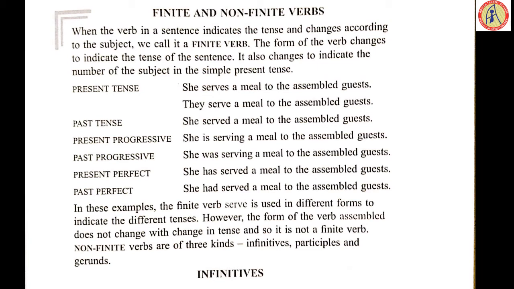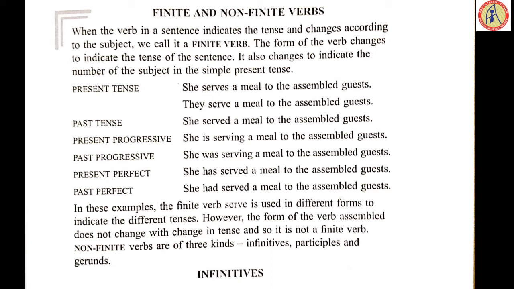Now present progressive means present continuous. You all know the helping verbs. Is, am, are the three helping verbs we use, and it is followed with verbing form. If the subject is singular, here example, she is serving a meal to the assembled guests. Past continuous, she was serving a meal to the assembled guests.